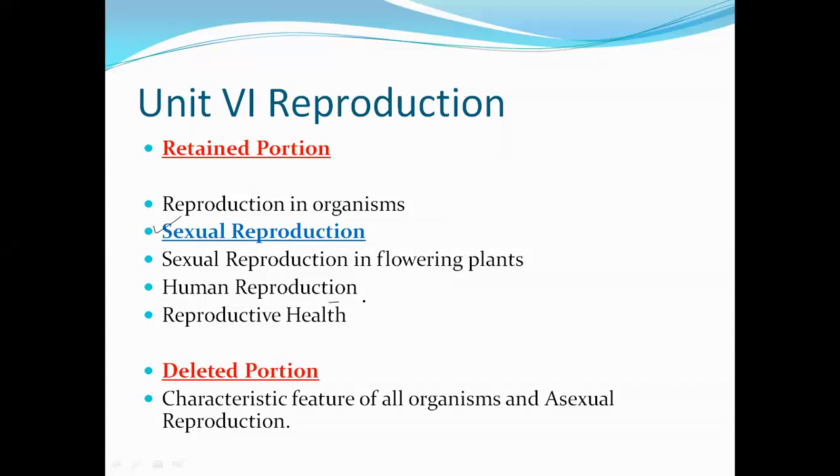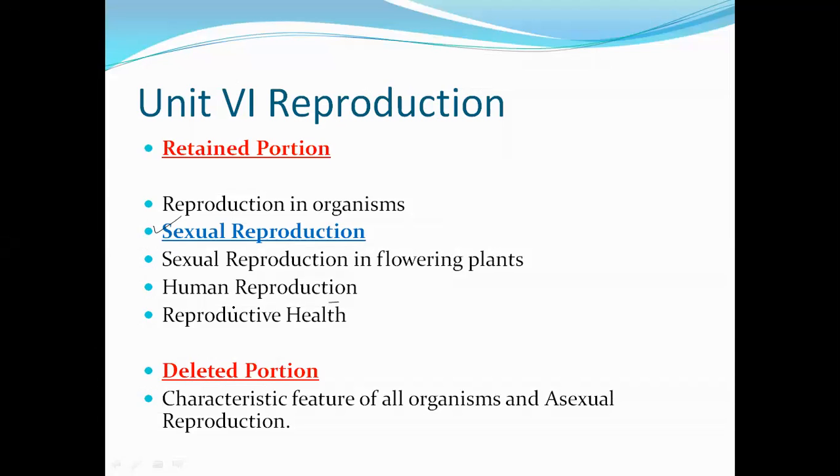Next is human reproduction. These two chapters, sexual reproduction in flowering plants and human reproduction, are important from the point of view of diagrams and definitions, and most of the 5 marks questions appear from these chapters only.